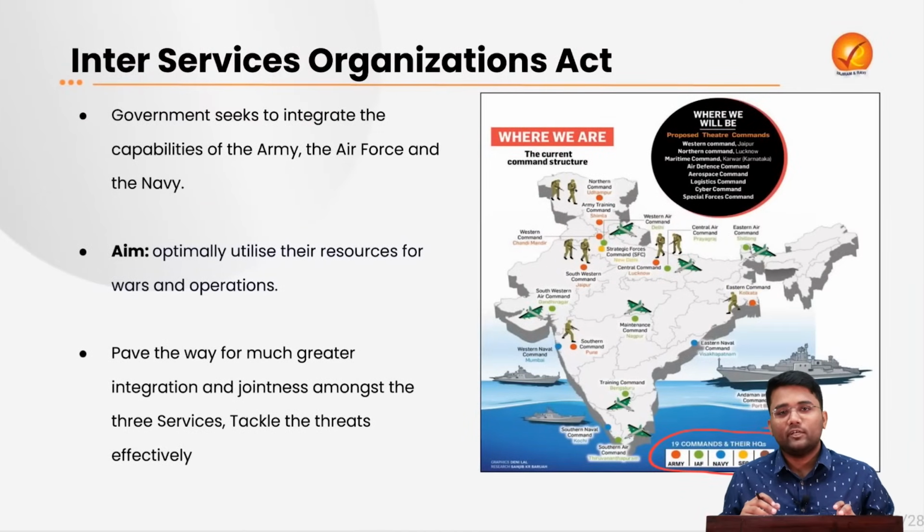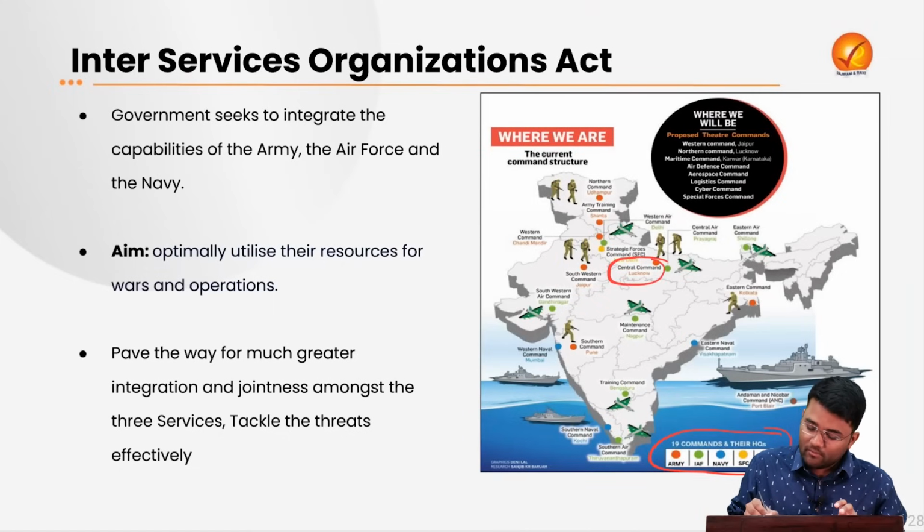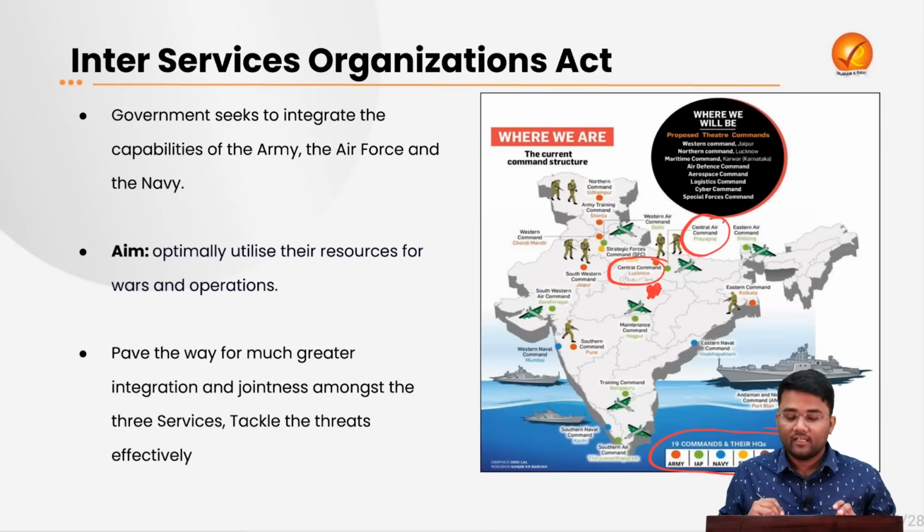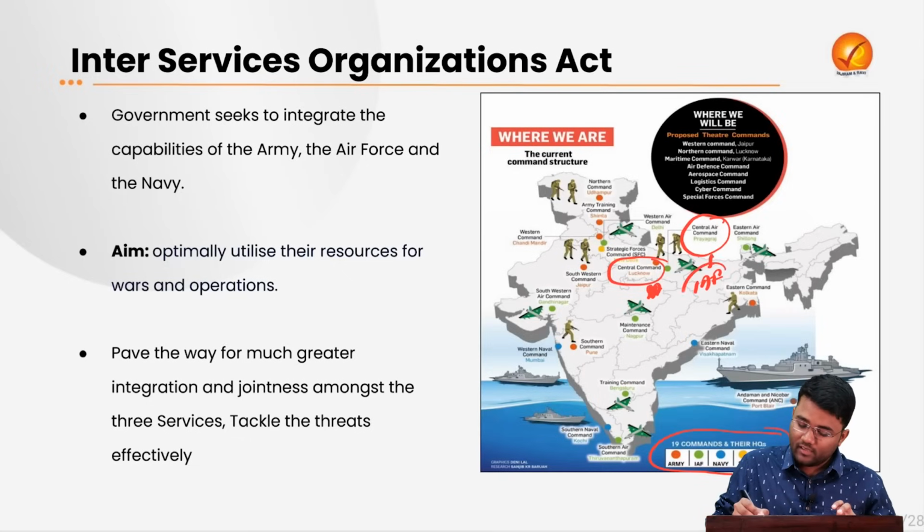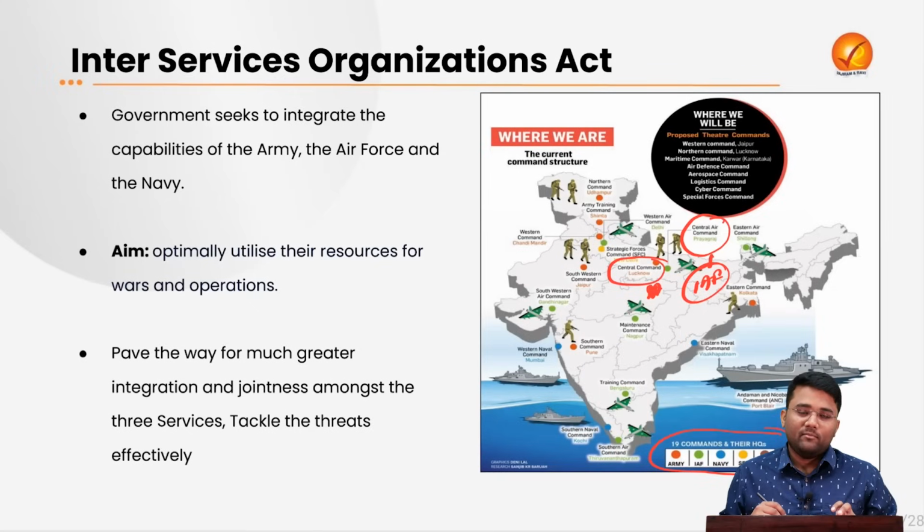So let's first try to understand what this theater command means. Let's suppose there is a Central Command located in Lucknow for the Indian Armed Forces. Then there is the Central Air Command that is for the Indian Air Force. So at this particular point of time, if there is an unfortunate attack on India, we may need the use of both the army and the air force at the same time. So it will be very difficult for us to synergize, to collaborate and cooperate at one particular point of time when both these commands are located in different cities.